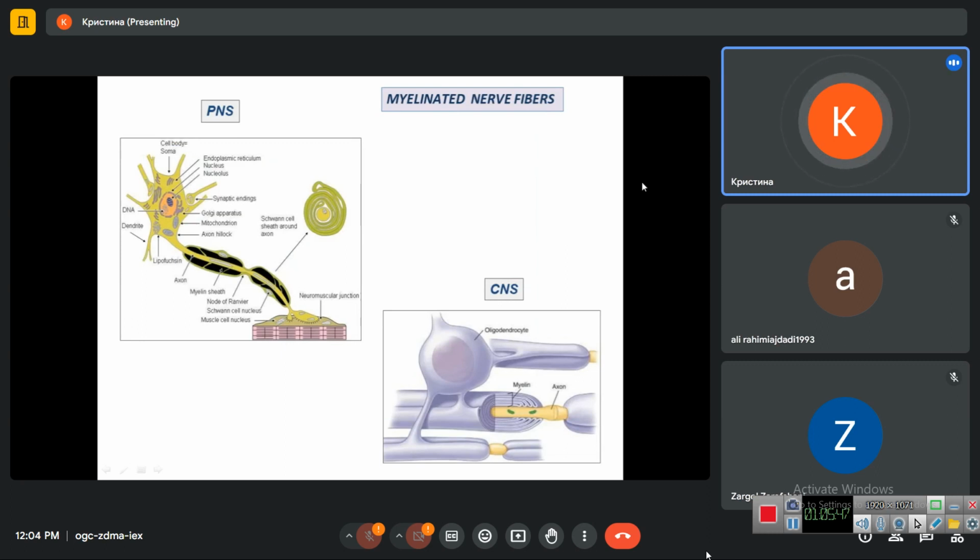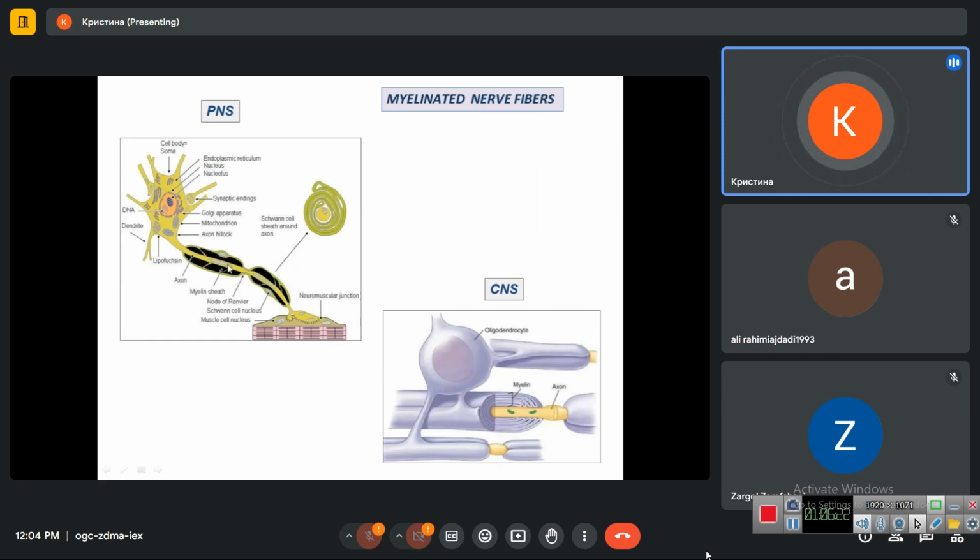We have myelinated nerve fibers both in the peripheral and central nervous system, and here are some differences. First, in PNS, the myelin sheath is made up with the help of a Schwann cell, in CNS with the help of an oligodendrocyte. Second, in PNS, the Schwann cell wraps around the axon, including all its cytoplasm and its nucleus.